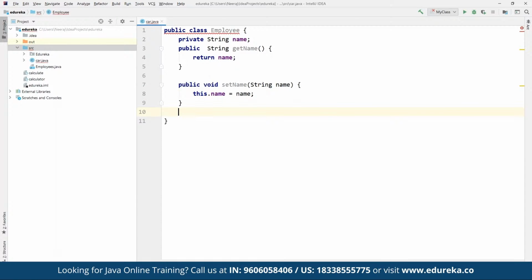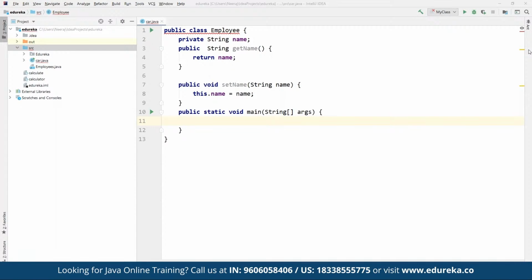And then towards the end, we can define public static void main and String args. All right. So what we have done here is create a class Employee, which has a private variable defined as name itself. Let's do one thing.